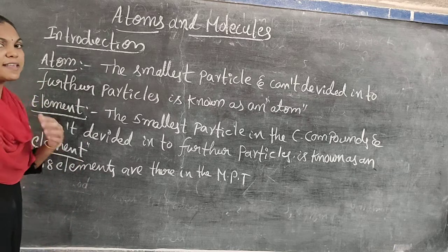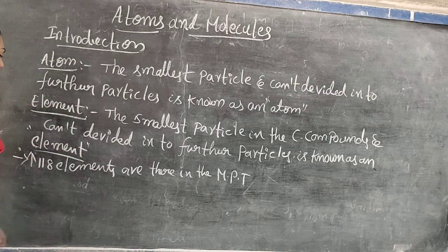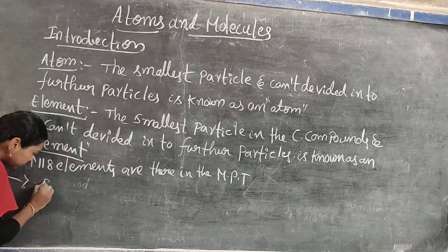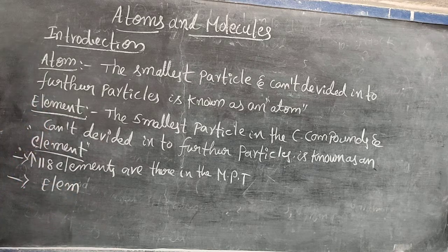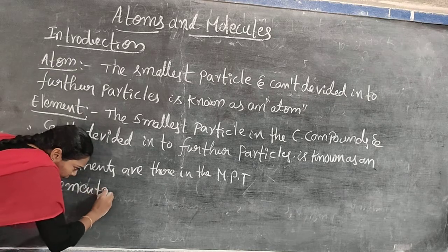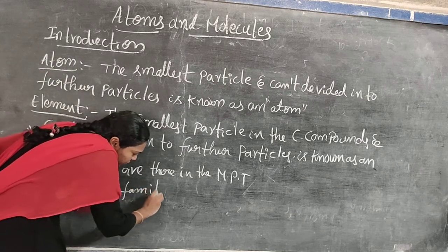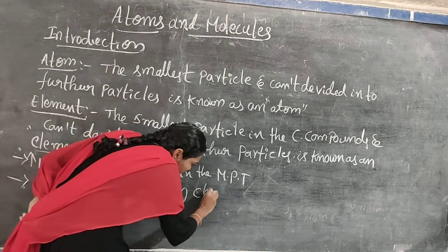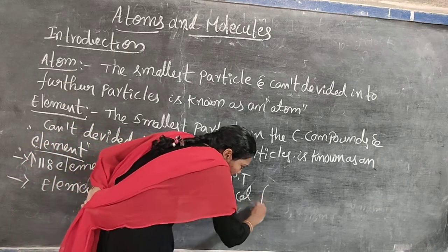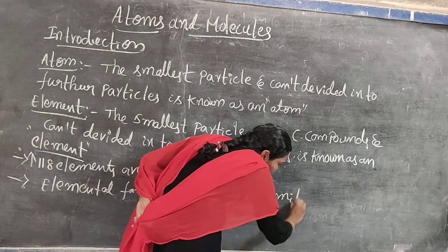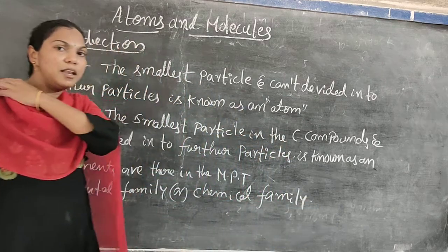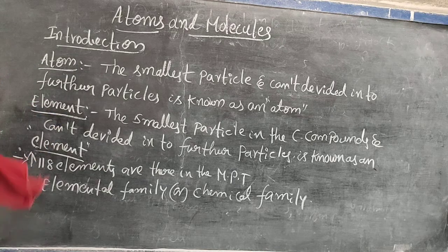These elements are presented in a systematic order. That's why these elements are known as the elemental family or chemical family. So we can observe one by one how many elements are presented. I will say more than 118 elements are presented.